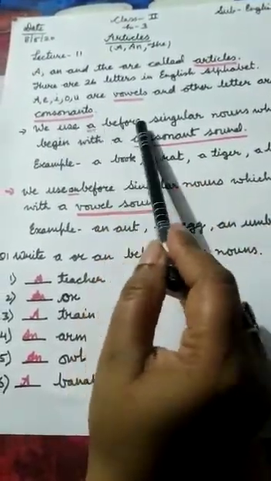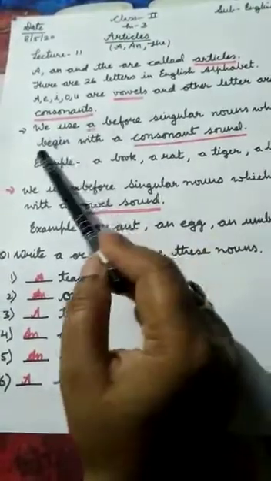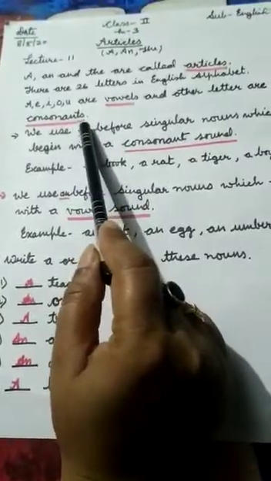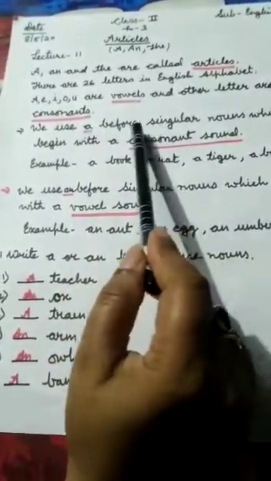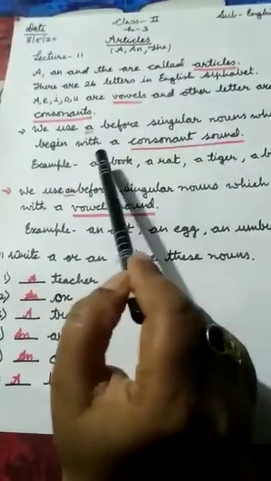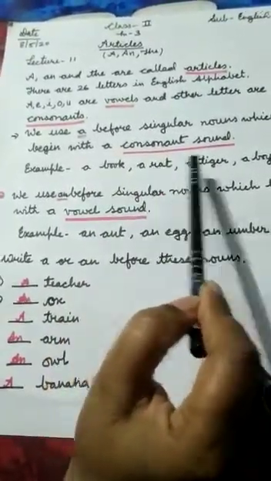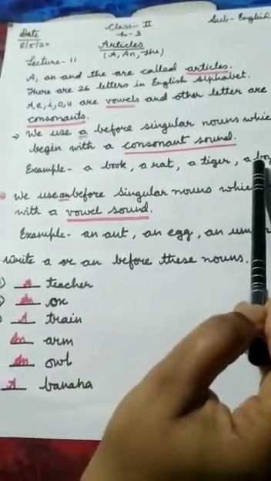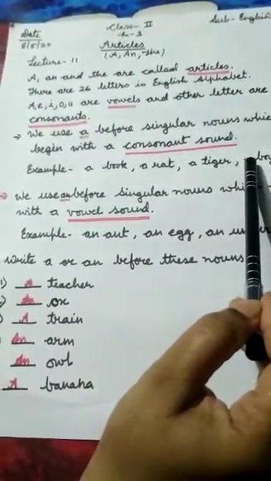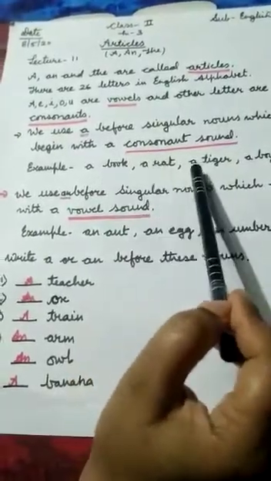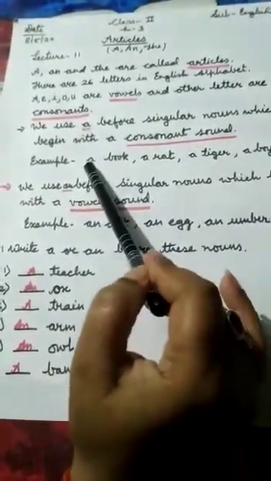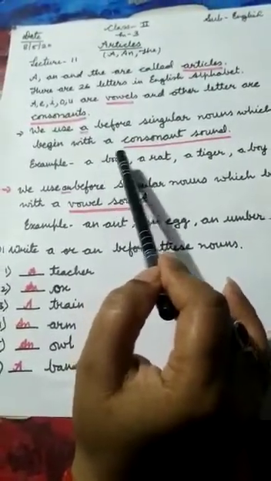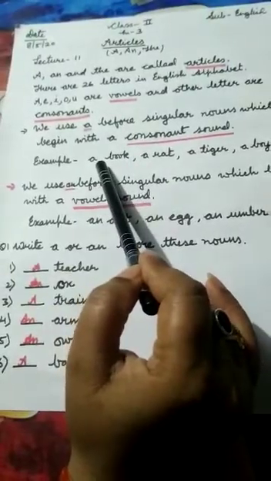We use a before singular nouns which begin with a consonant sound. A means one, so it is a singular noun. When there is a singular noun, book, rat, tiger, boy, these are singular things and start with a consonant, so we will write here A. Means जो words consonants के साथ start होते हैं, singular होते हैं, उनके आगे हम A लगाते हैं.